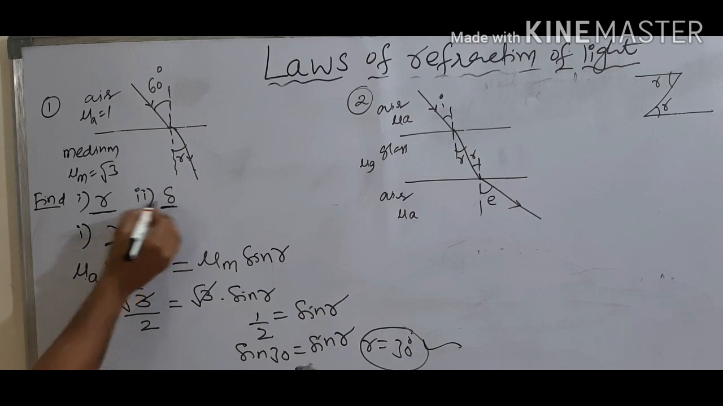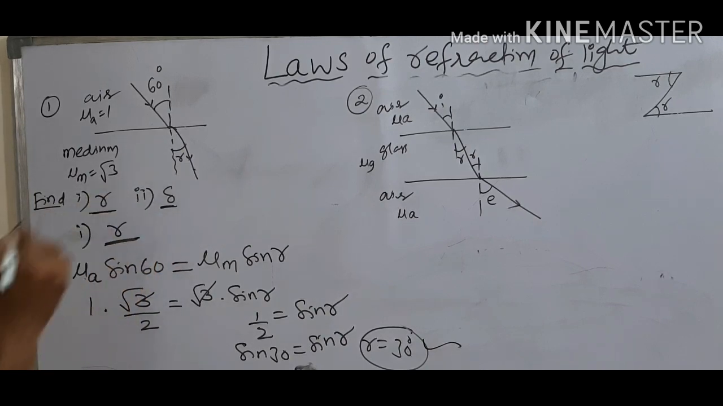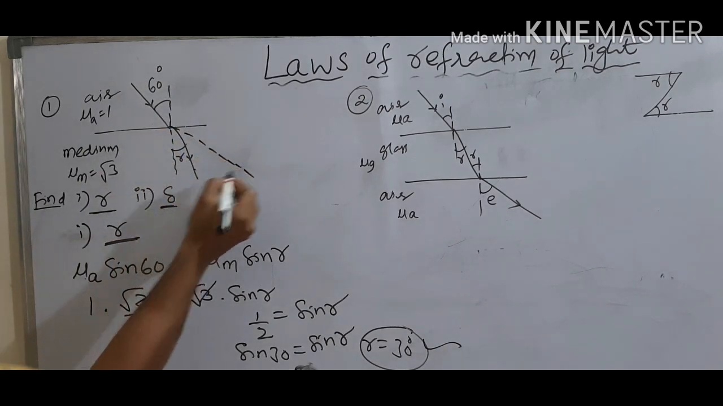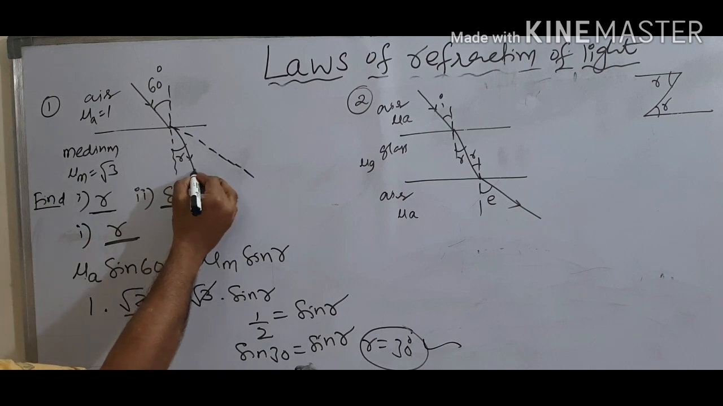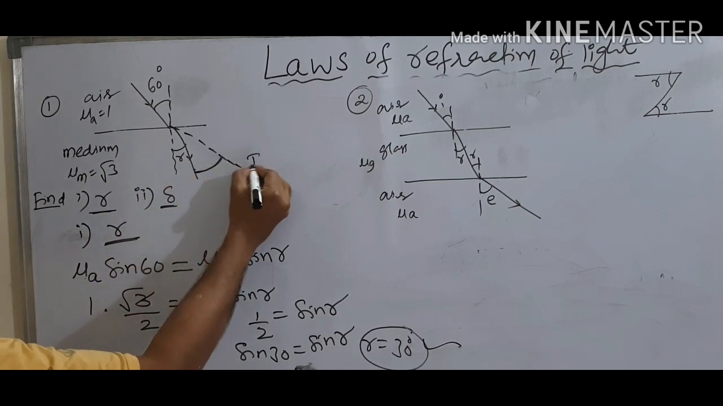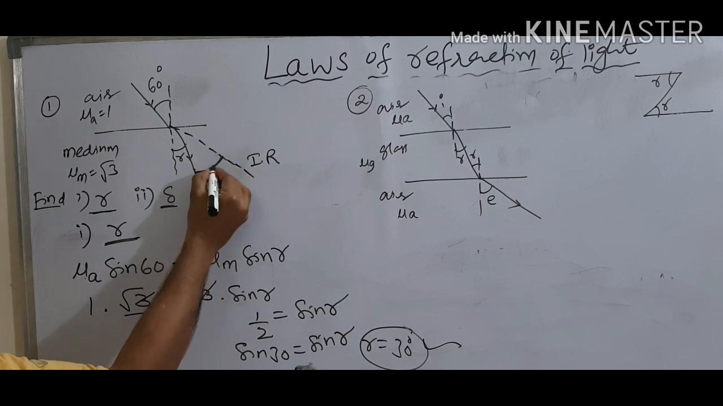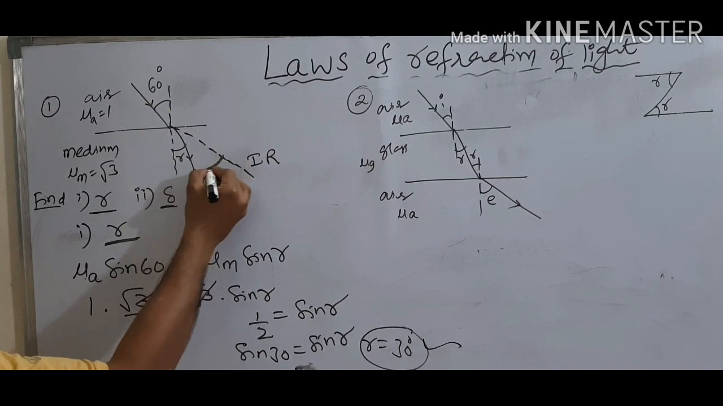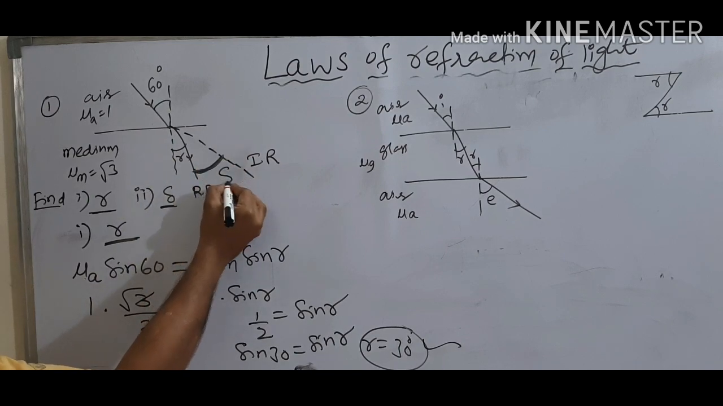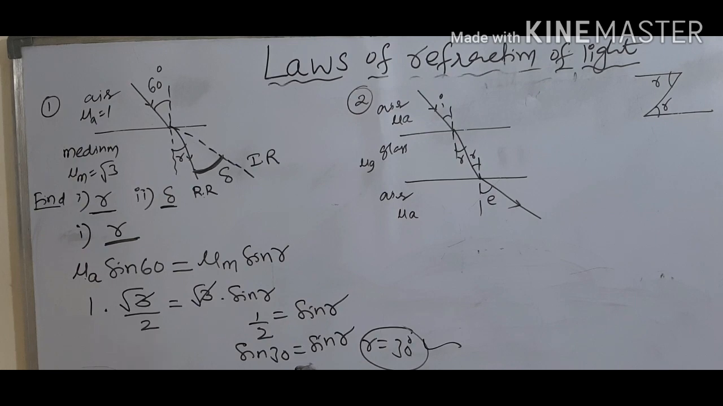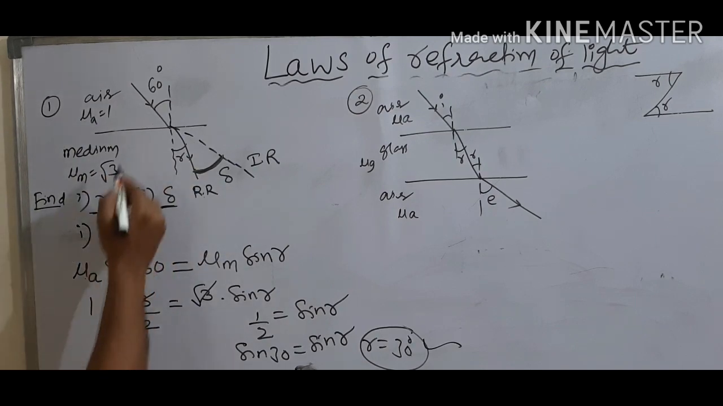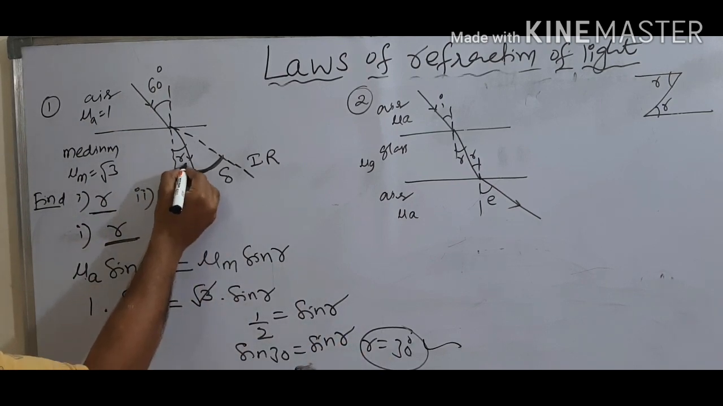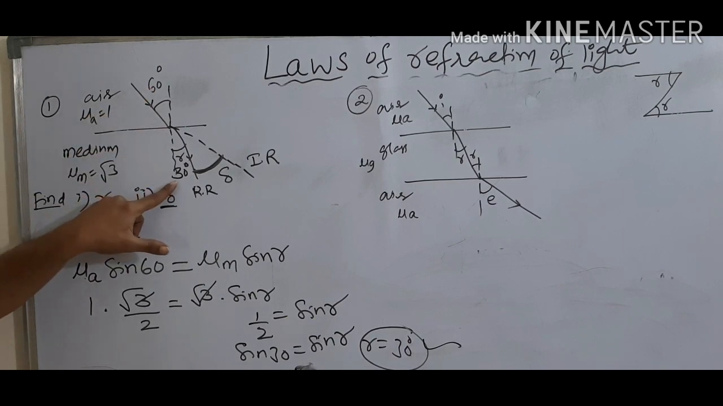Next, to find deviation. Delta means deviation. Deviation means the angle by which the original incident ray deviates from its actual path. See, this is the refracted ray. The angle between the original path of the incident ray and the refracted ray is the deviation. Already we know the angle in air is 60 degrees and we calculated the R value as 30 degrees. So here 60, here 30.